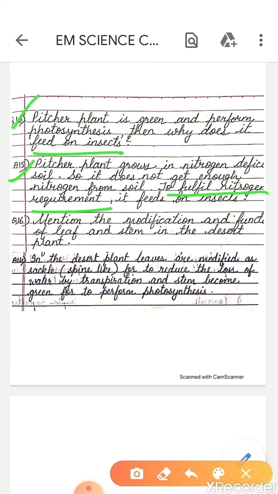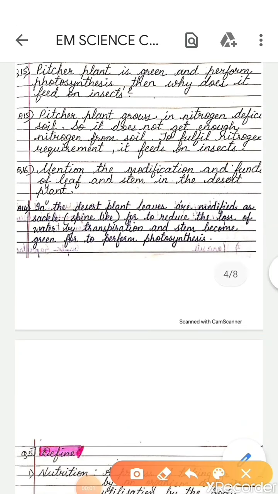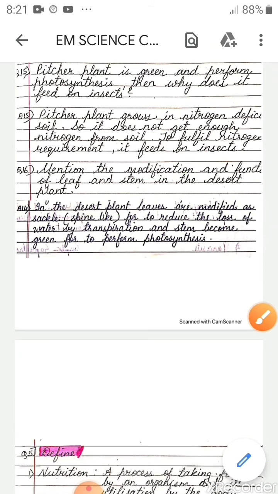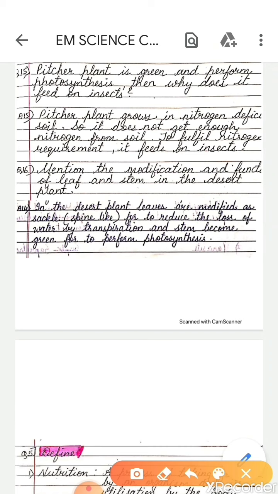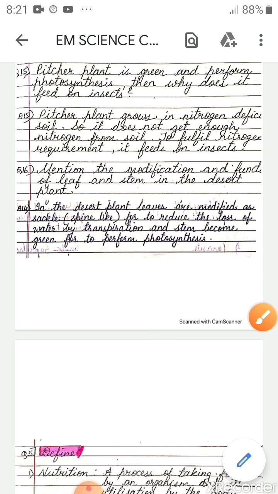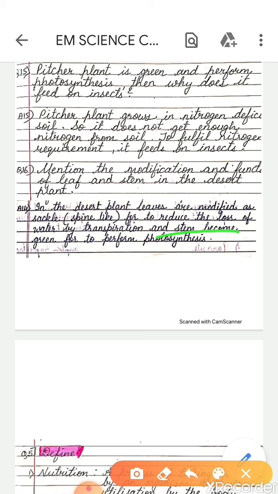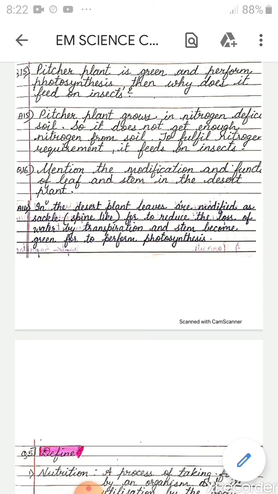Question number 16. Mention the modification and function of leaf and stem in desert plant. Answer. In the desert plant, leaves are modified as scales or spine-like, to reduce the loss of water by transpiration, and the stem becomes green to perform photosynthesis.